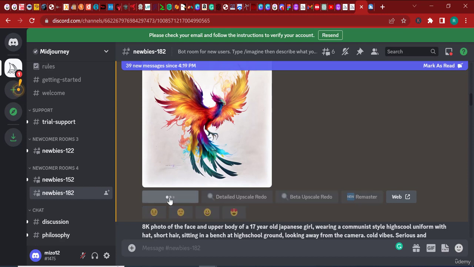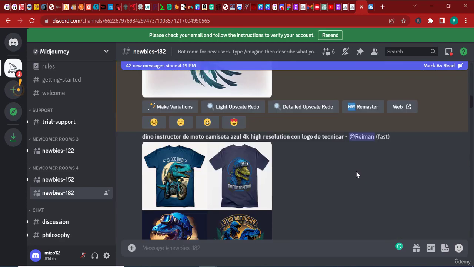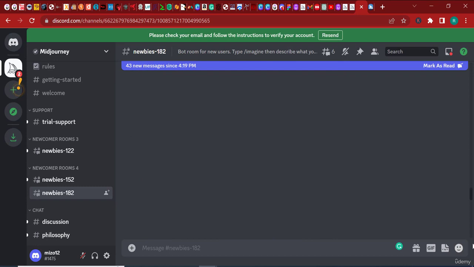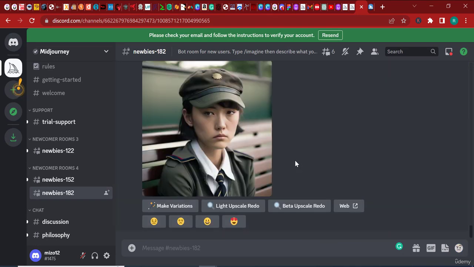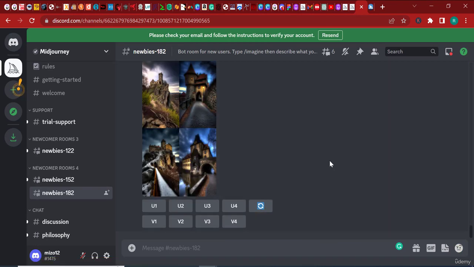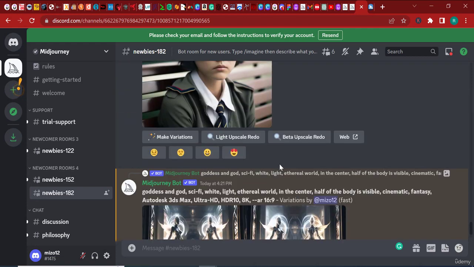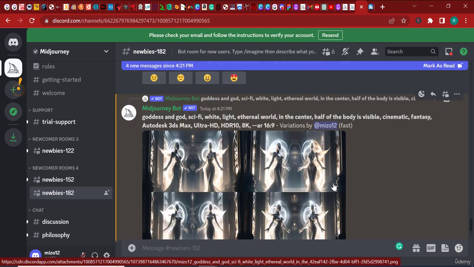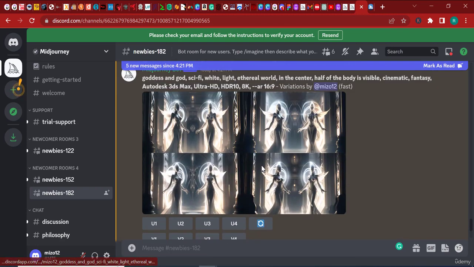So here, I'm going to click variations, make variations. And so now I have 2 commands in waiting. I have the first command, which is of a complete stranger image that's not mine. Here you can see the result is showing already, and it's just not completely shown because they're still working on it. But here you can find, okay, so it's perfect. Now the work was rendered. So here we have 4 variations.